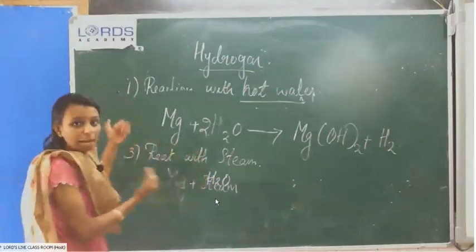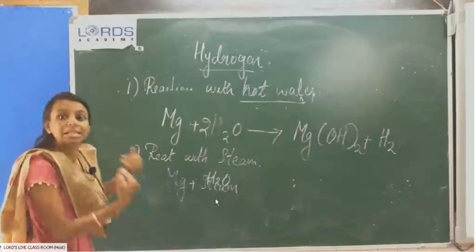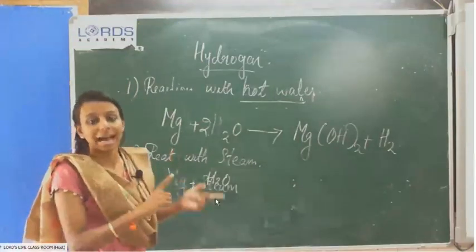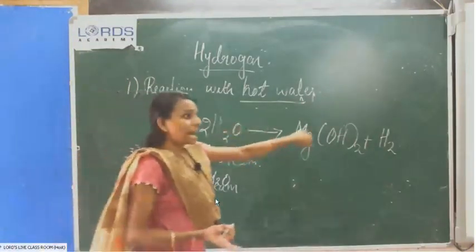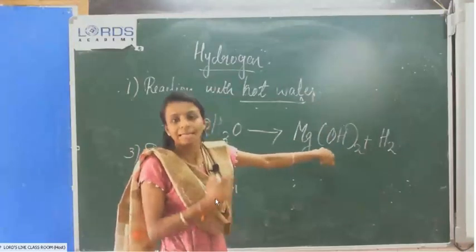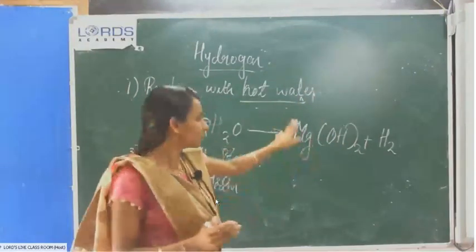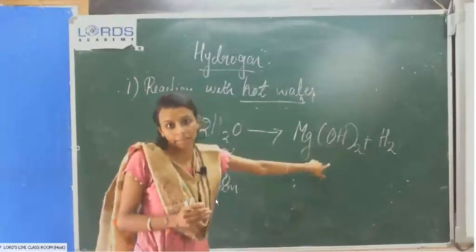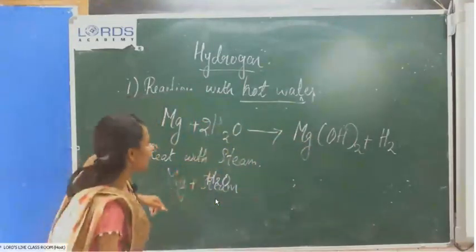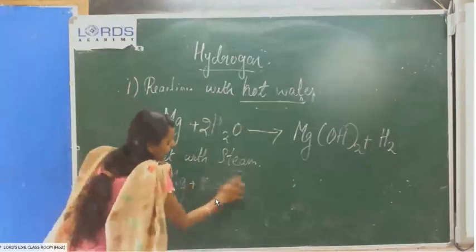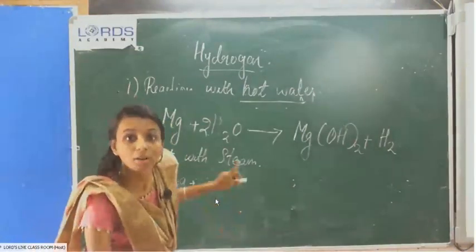Any remaining metals that react with steam will produce metallic oxides. Metals react with hot water and metals react with cold water, the product is metallic hydroxide. When the metal reacts with steam, the product is metallic oxides.